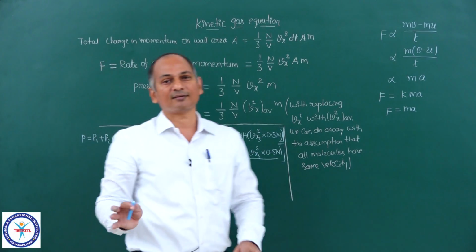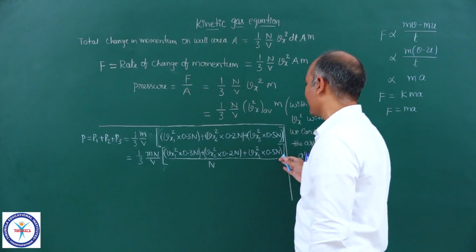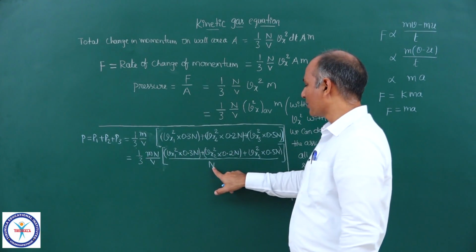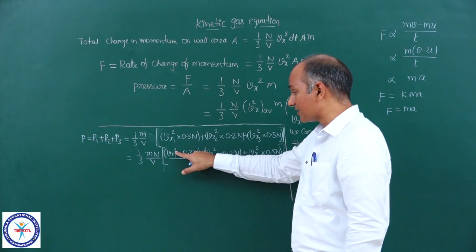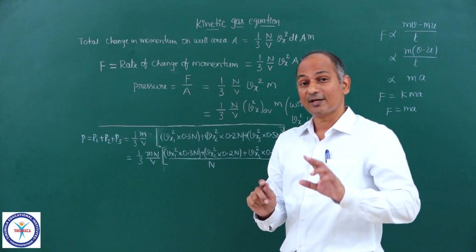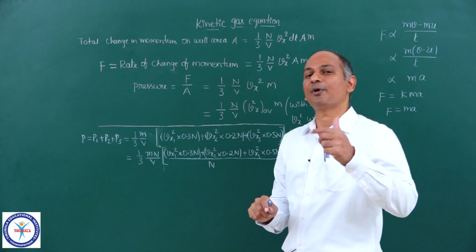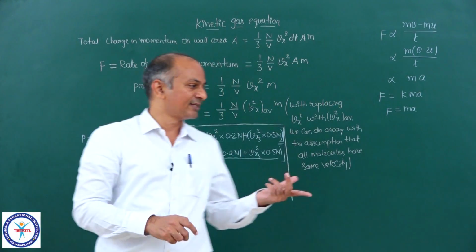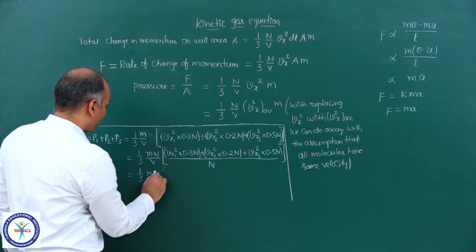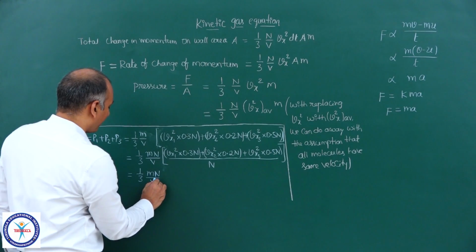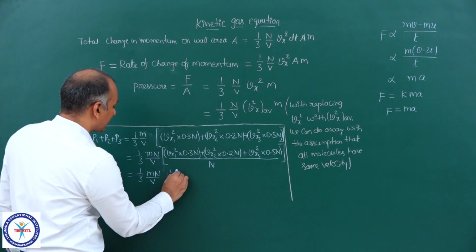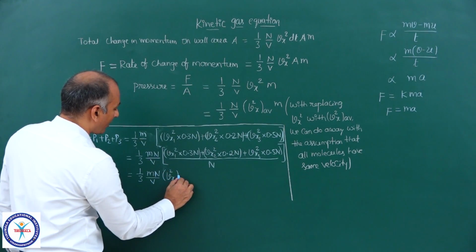All of you see that expression in the brackets. What is that entire expression? It is the total of the squares of the velocities upon the total number. And that is nothing but equal to 1 by 3 m N upon V into Vx square average.